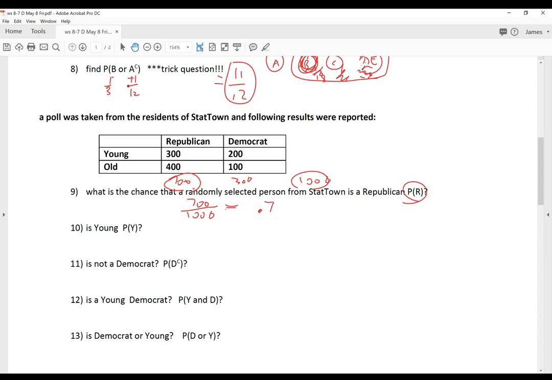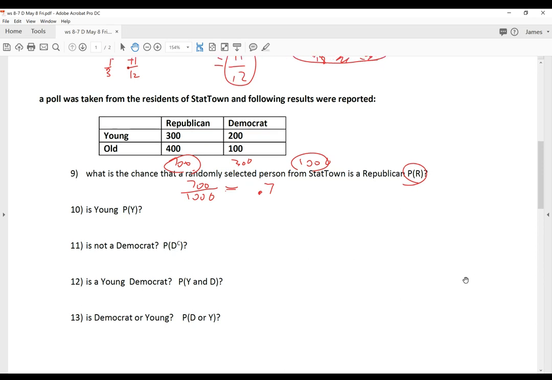Then number 11 is not a Democrat. Think about it. Number 12 is Young and Democrat. So Young is here, but at the same time Democrat. So this is 200. There are 100 old Democrats, 200 young Democrats. So that's 200 out of, what's the bottom number again? There's no bar, it's just an "and." So 200 out of 1,000.